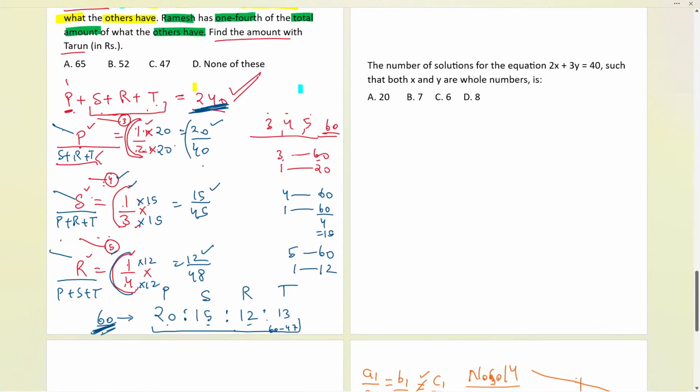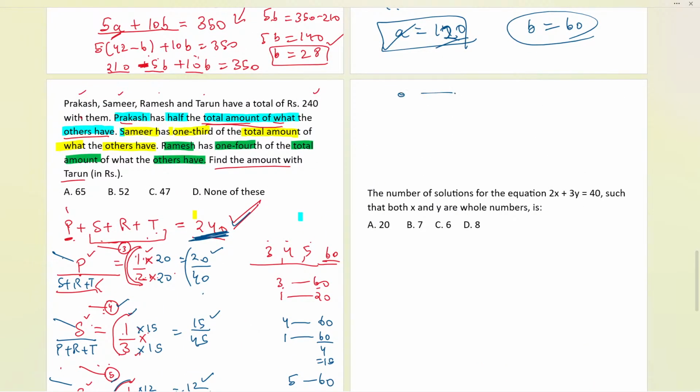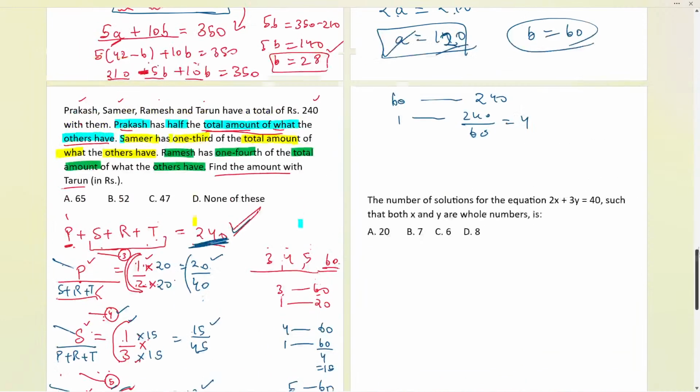So now here, 60 represents the total money, 240. Then 1 will represent 240 by 60, that will be 4. We need to find for Tarun, that is for 13 parts. So 13 multiplied with 4 will be 52. We are getting 52 as the final answer. So the amount with Tarun is 52, so B is the answer.